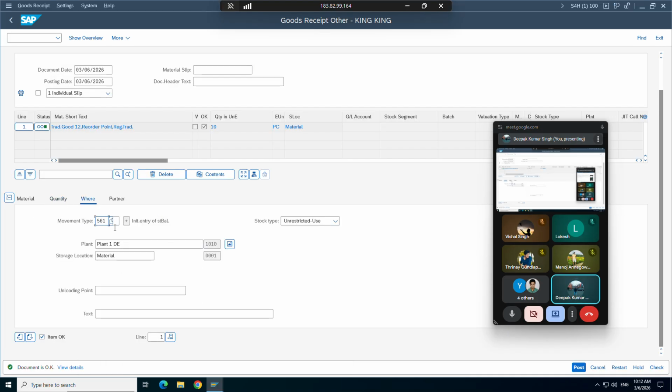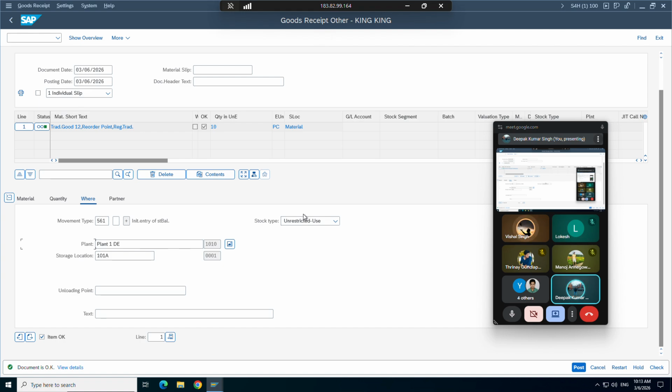So where? We have to give 101A. See this MIGO, what we are seeing, this is also completely changed. Did I tell you this MIGO also got changed from ECC to HANA completely? Basically, we used to update stock through MB1C, right? Right, but it's MIGO. But now in HANA, all those MB series T codes are almost gone.